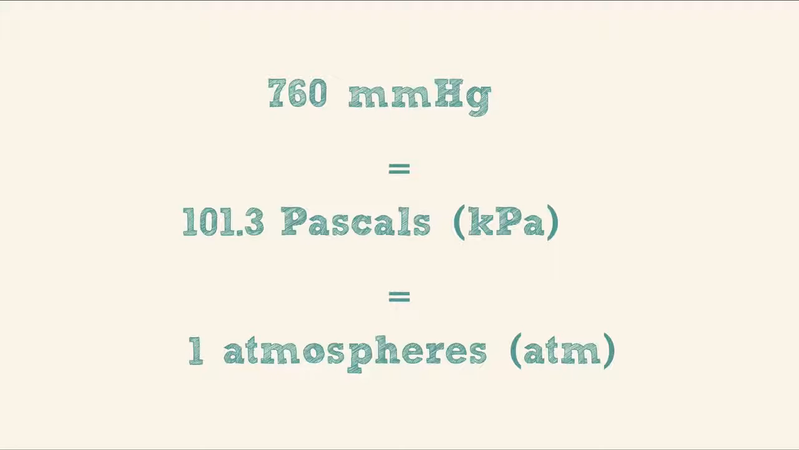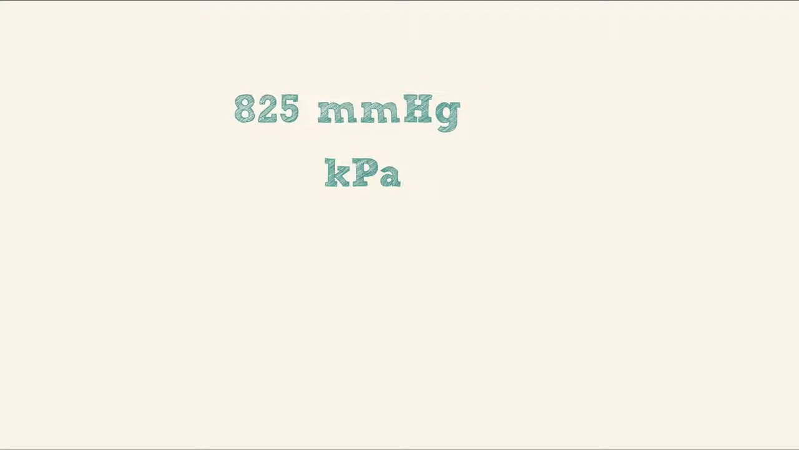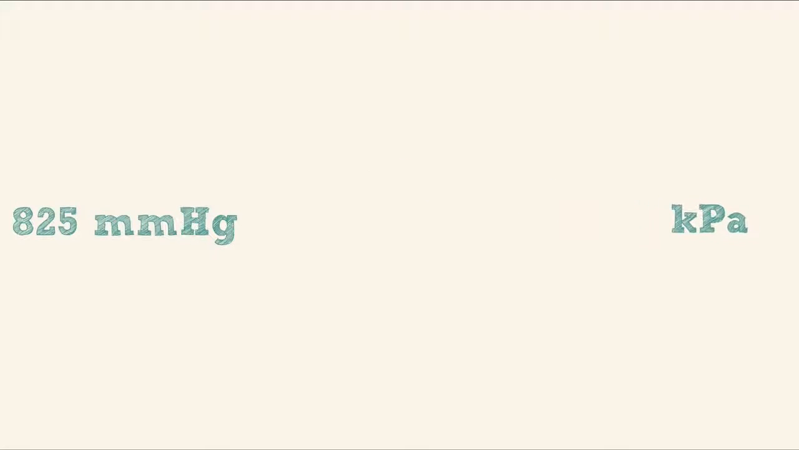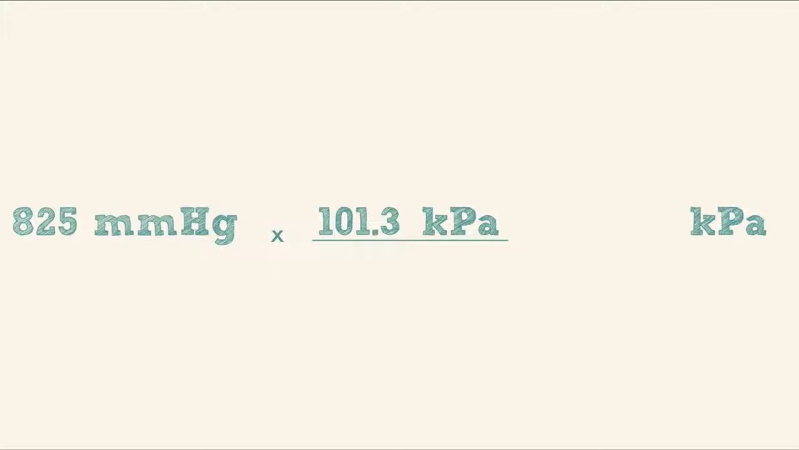Just use a bit of dimensional analysis to move between units. If you had 825 millimeters of mercury and you needed to know how many kilopascals you had, you could use dimensional analysis to solve this. Start with what you're given and put kilopascals as your answer units. Knowing that there are 101.3 kilopascals when there are 760 millimeters of mercury, you can set up a conversion factor. And the answer is 110 kilopascals.